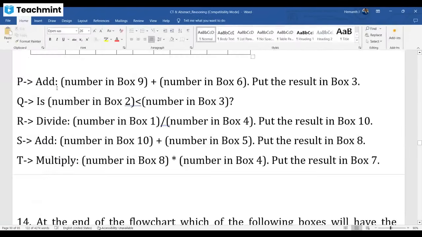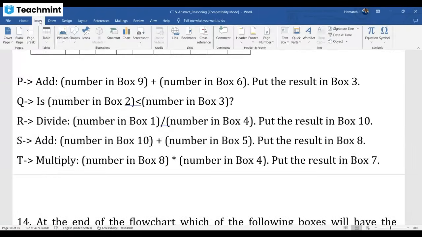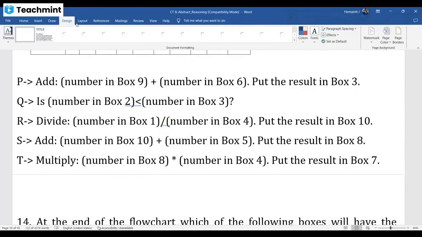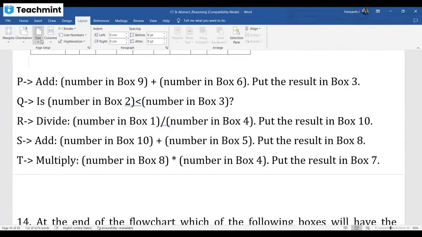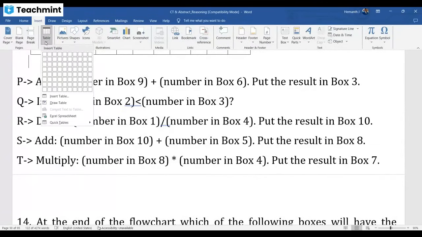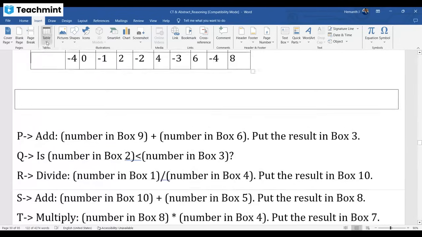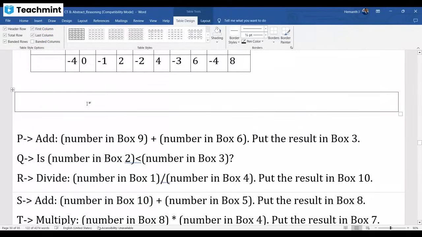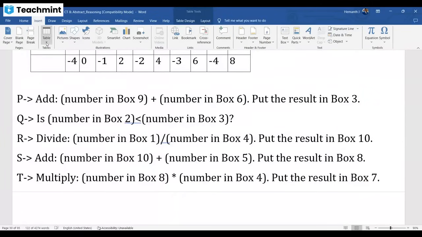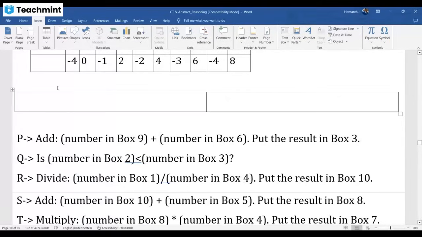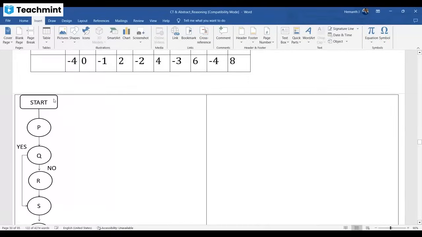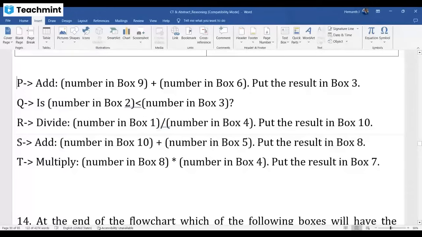As per the exam, how the question comes in the exam, in the same fashion we need to go. All these instructions I'll put on the right side.